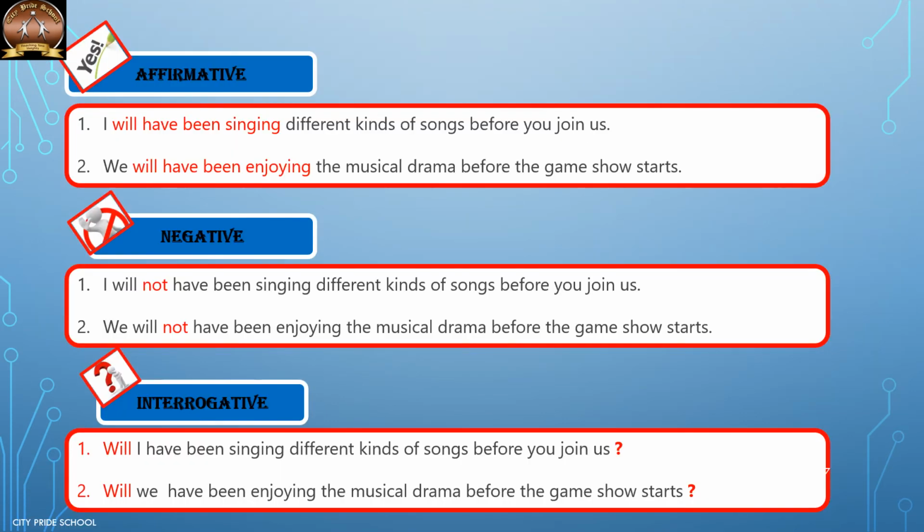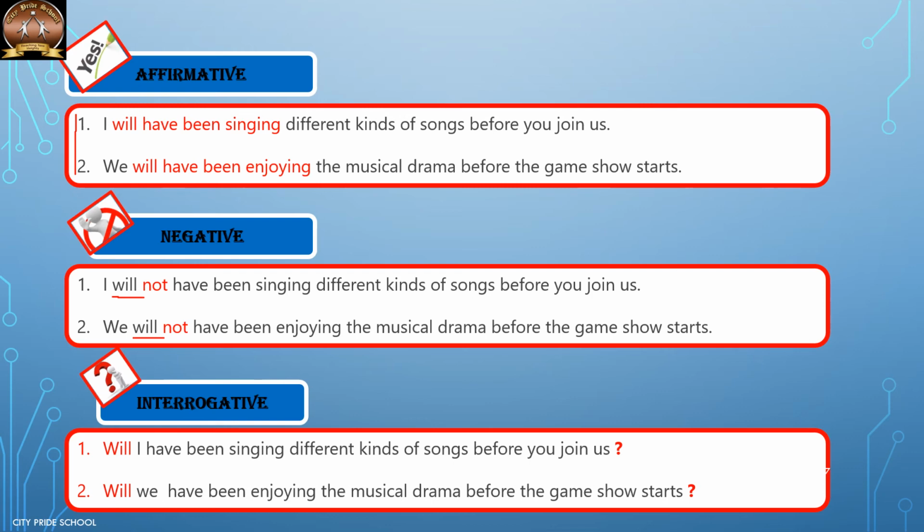Now, these are the two examples of affirmative sentences. The structure is the same as it should be for future perfect continuous tense. To change into negative, we insert not after the helping verb will or shall, whatever is used. I will not have been singing different kinds of songs before you join us. The rest of the sentence remains the same. We will not have been enjoying musical drama before the game show starts.